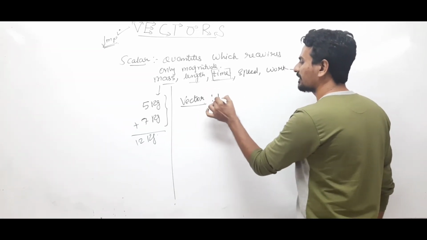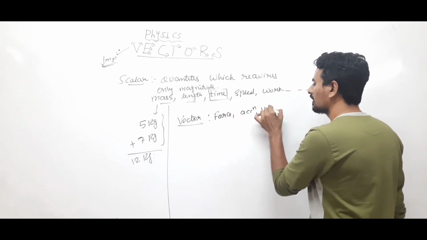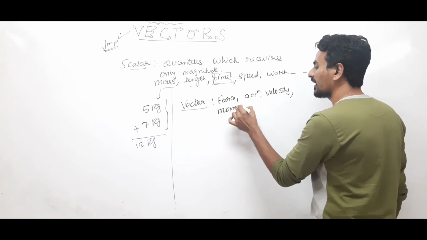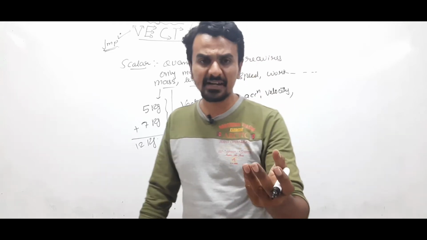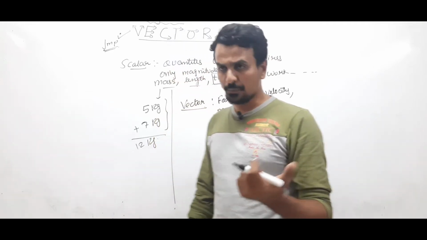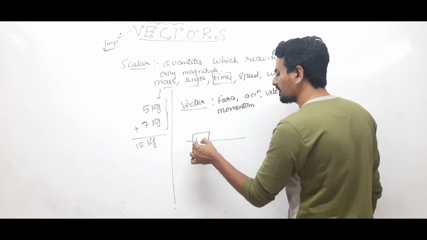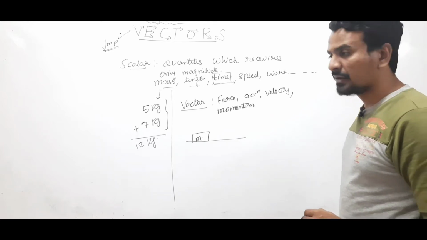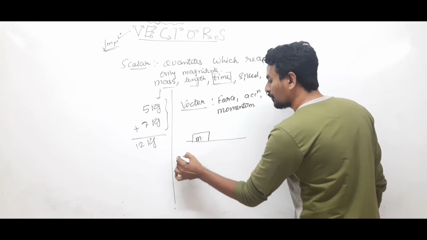Force, acceleration, velocity, momentum, etc. These are the quantities which require both the magnitude as well as direction for their complete description. Clear? Suppose, see, we'll clear it with many examples. Suppose there is a mass m lying on the surface of the earth.